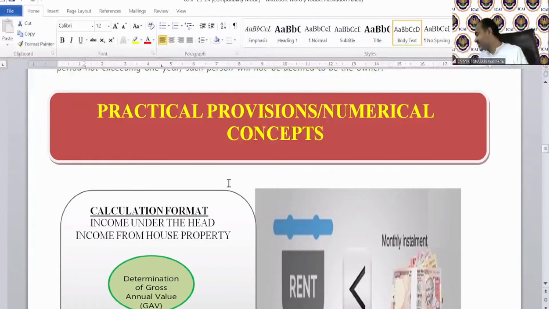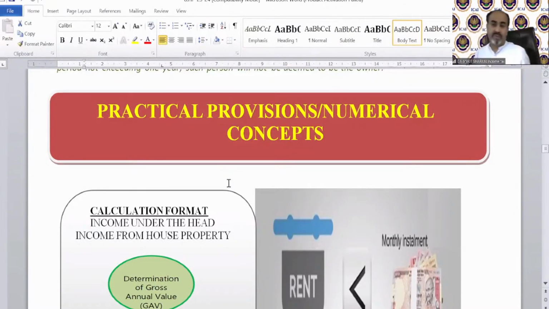Why are we discussing this deemed owner case? If in examination it has been said that you have a property on lease for 15 years, then you will be a deemed owner. So if you sublet that property to someone else, you have a property on lease, so you are technically not the owner, but you have the property for more than 12 years, then for income tax you will be treated as deemed owner.